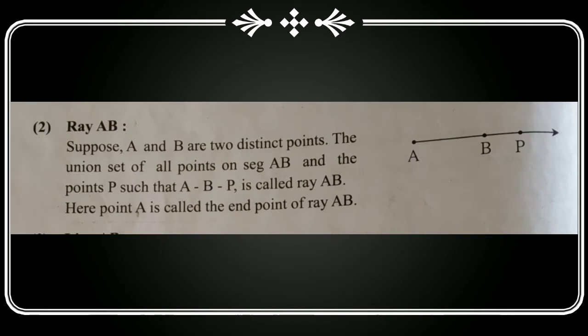Ray AB. Second definition. Suppose A and B are two distinct points. The union set of all points on the segment AB and the point P such that B is in between A and P is called ray AB. Here, point A is called the end point of the ray AB. शेजारील फिगर जी आहे ती रे AB ची आहे.